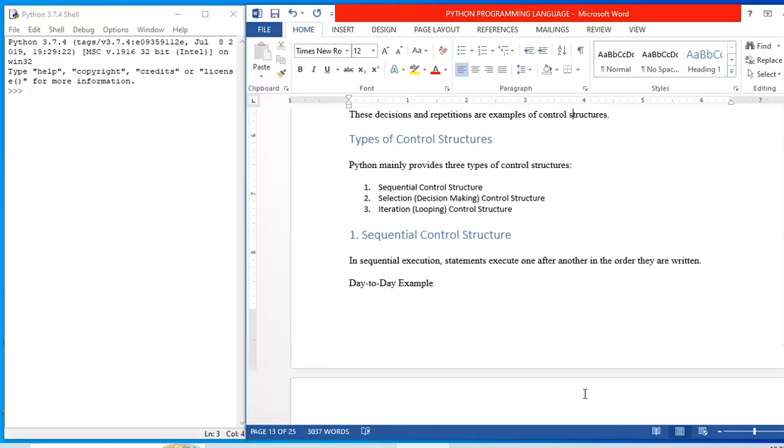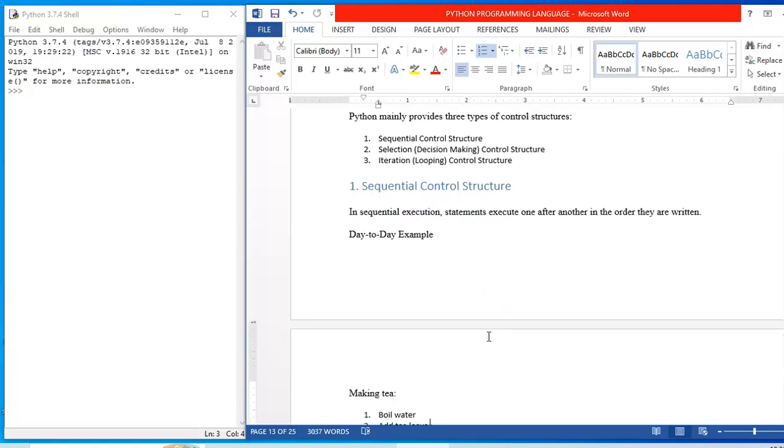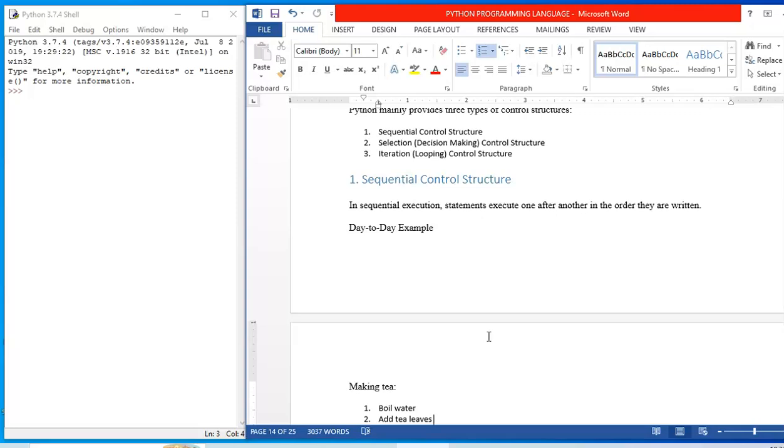Python mainly provides three types of control structure: sequential control structure, selection, that is decision making control structure, and iteration or looping control structure. So there are three types of control structures in Python programming. First one, sequential control structure. In sequential execution, statements execute one after the other in the order they are written. They are carried out in the same order as written, and the order is written in a very logical manner such that it is able to solve some problem or achieve some task.